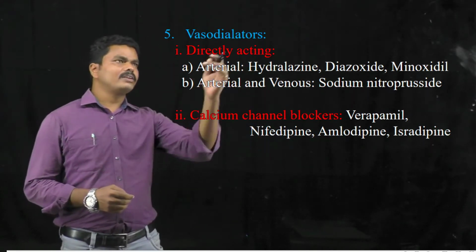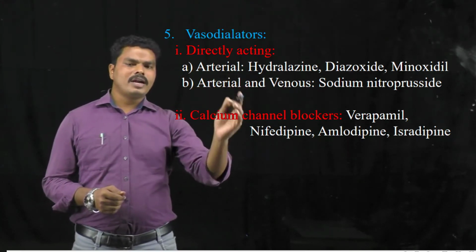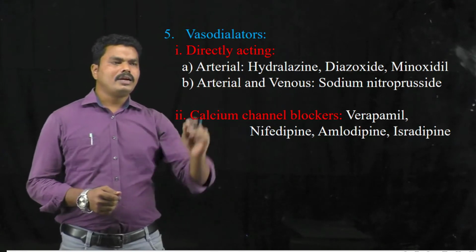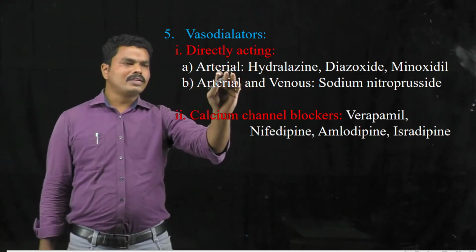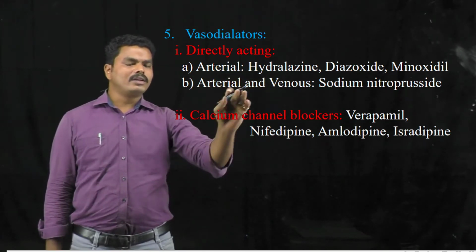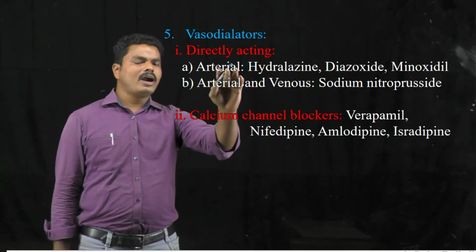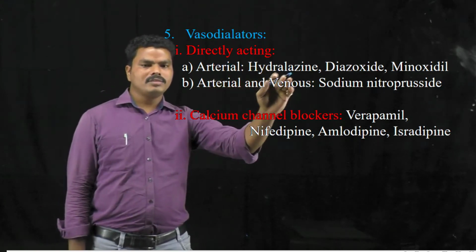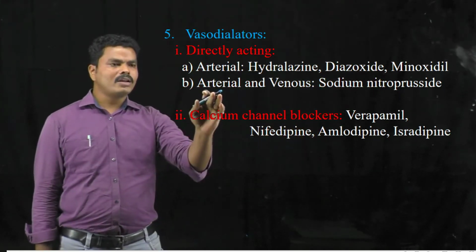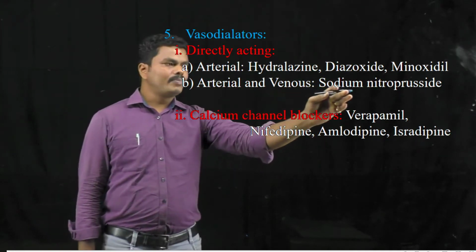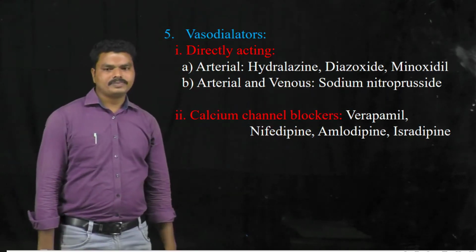The direct acting vasodilators are again divided into drugs acting on arteries and drugs acting on arteries and veins. Examples of drugs acting on arteries are hydralazine, diazoxide, and minoxidil. In case of drugs acting on both arteries and veins, examples are sodium nitroprusside and other organic nitrates.